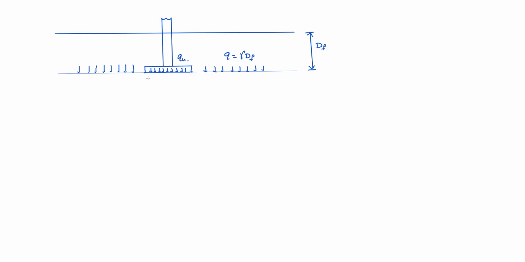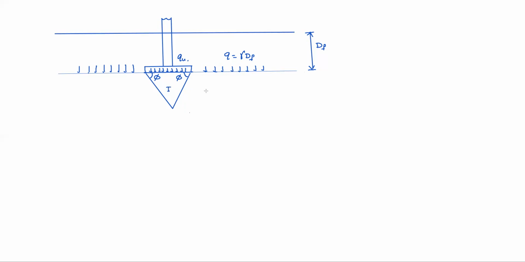Now he assumed, like Prandtl, but here, instead of 45 plus phi by 2, he assumed phi only. That is the major change he has made. This is zone 1.